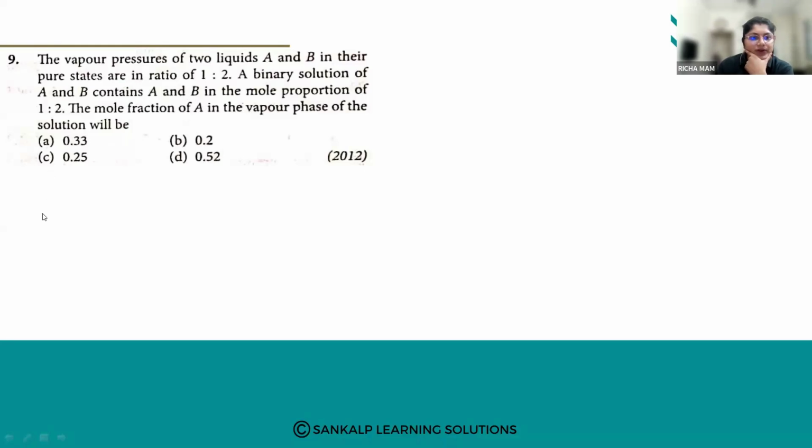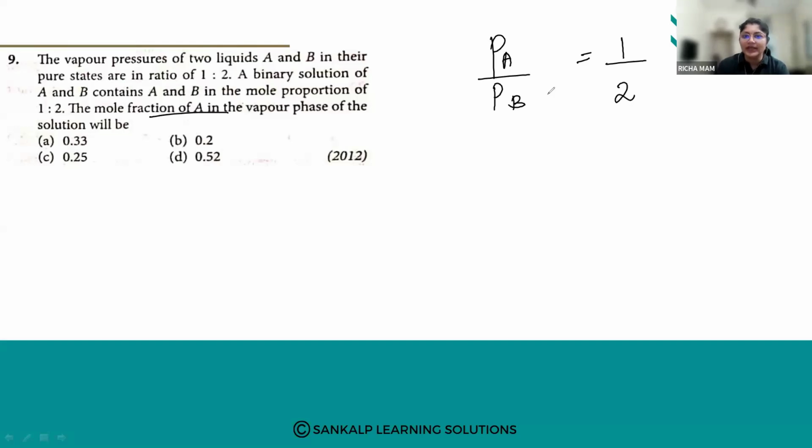So here what is given? The vapor pressure, that is PA by PB, is given. So the vapor pressures of the two liquids are given, that is PA and PB, and the ratio is 1/2. What we have to find is the mole fraction of A in the vapor phase of the solution. From these things, we have to find the mole fraction of A.